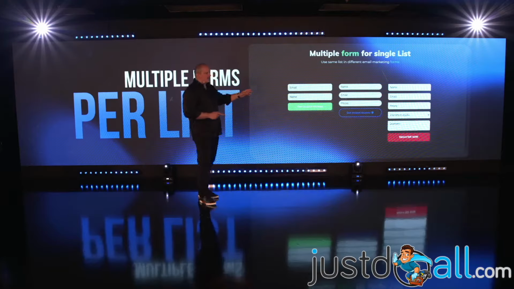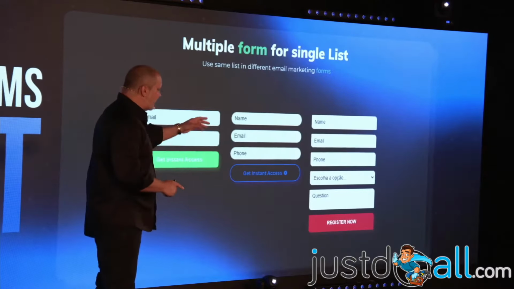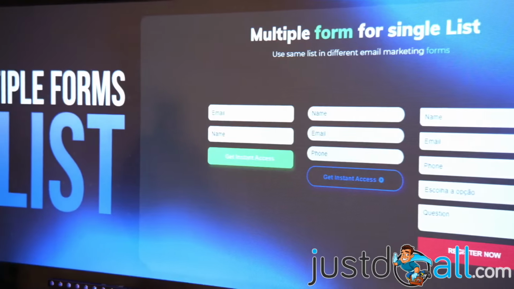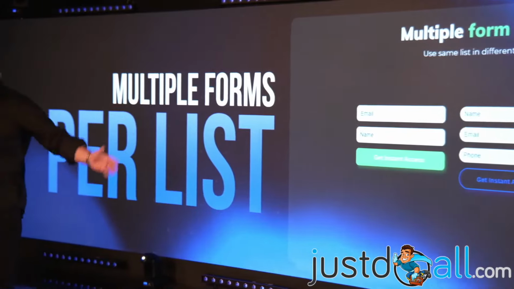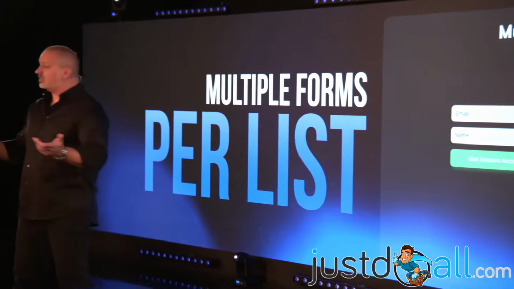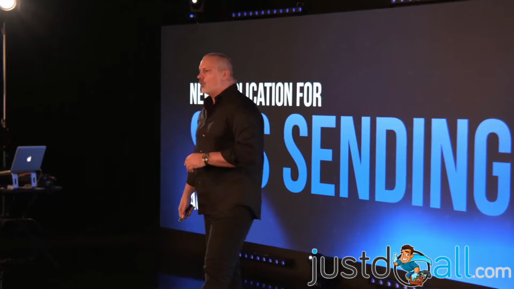Am I losing leads because I'm asking for the phone? Am I losing leads because I'm asking for the address? You don't have to worry about that anymore because now you can have 3, 4, 5, 10 forms in one list, and then you can see the numbers, all right? Okay, cool. What else?